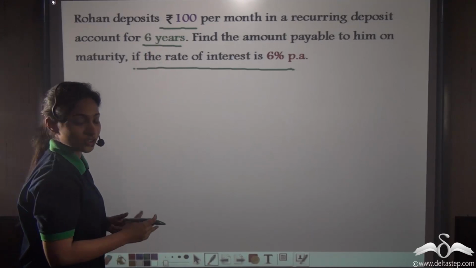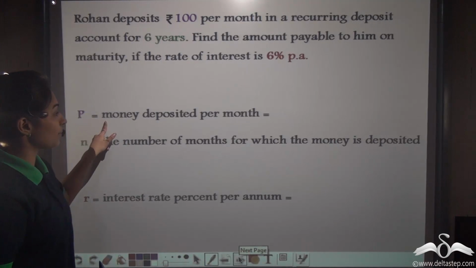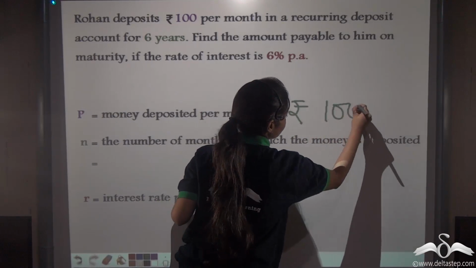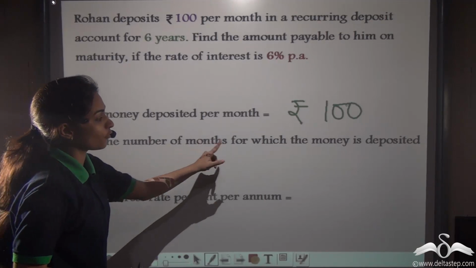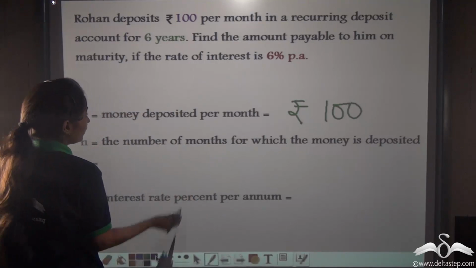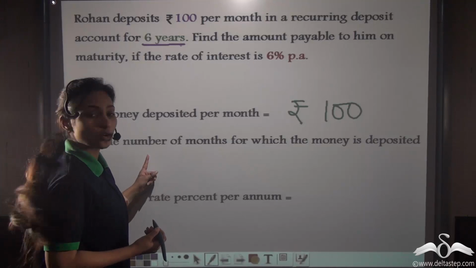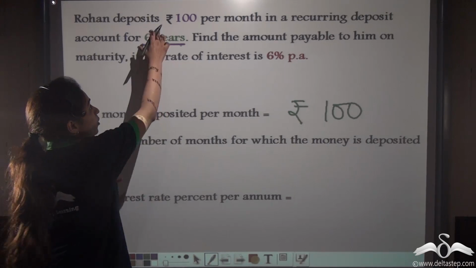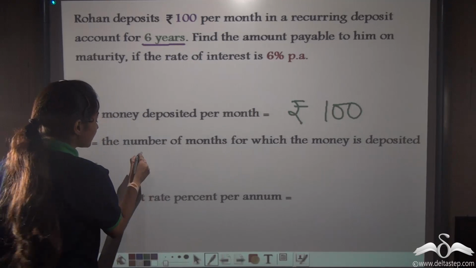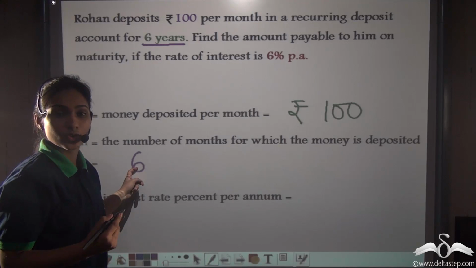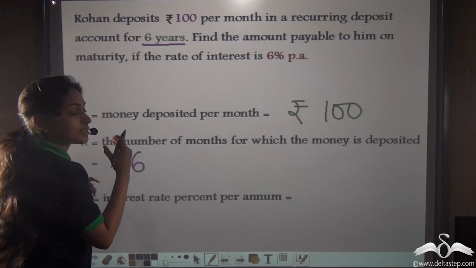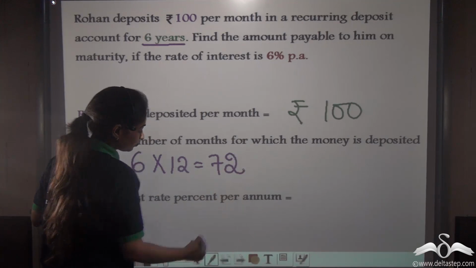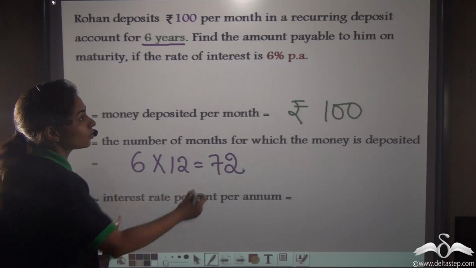First of all, let us write this information. P is the money deposited per month, which is rupees 100. Then N is the number of months for which the money is deposited. Here we have been given 6 years. So will I write 6 over here? No, we always have to write the number of months for which the money is deposited, because he is depositing rupees 100 per month. So writing 6 here will give you a wrong answer. What we need to do is convert this 6 into months. So 6 years into months will be what? 6 into 12, 72 months. And R is the interest rate per annum, that is 6%.